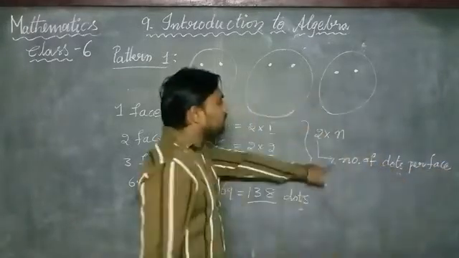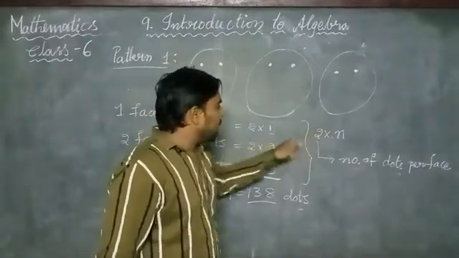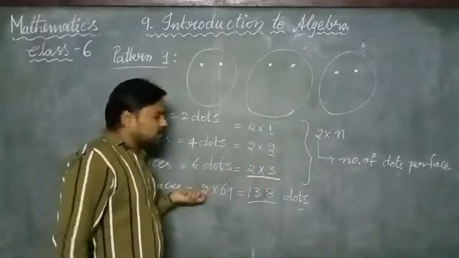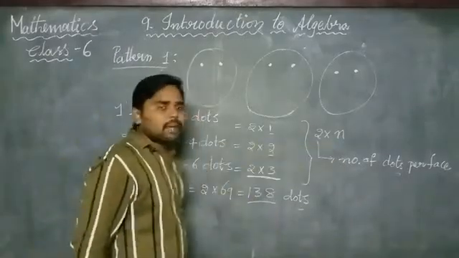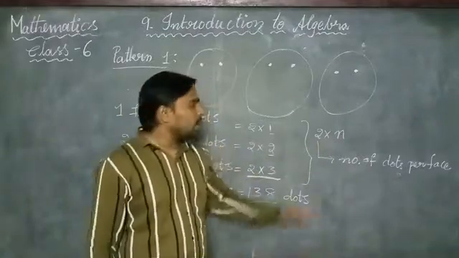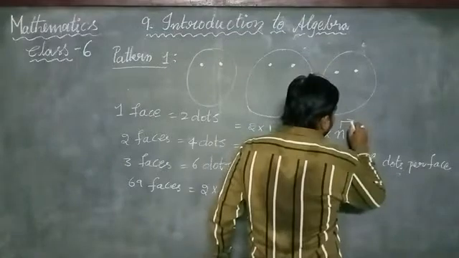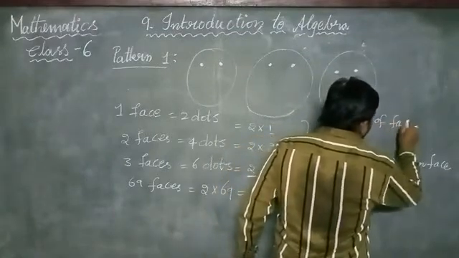To draw one face, it requires 2 dots. To draw 2 faces, it requires 4 dots. 3 faces, 6 dots. 69 faces, 138 dots. To draw n faces, where n is unknown, it is not a perfect number. Here n represents the number of faces.